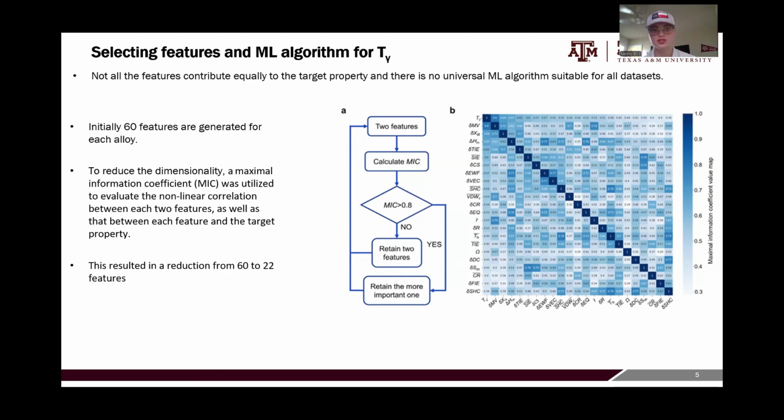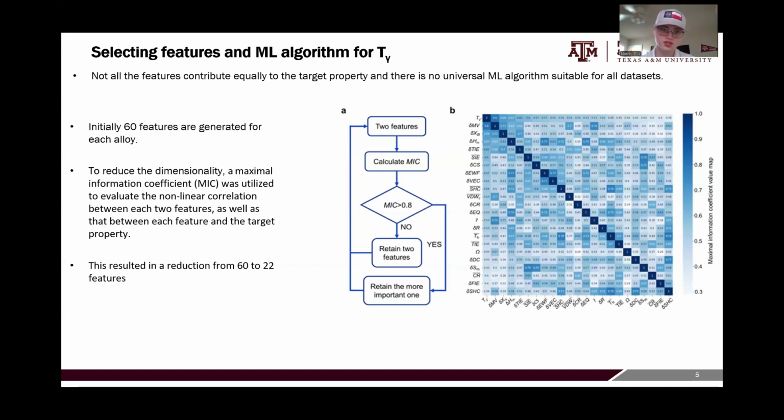But to reduce this dimensionality, they used what is called the maximal information coefficient, and this can determine the nonlinear correlation between two features, as well as between a feature and the target property. In doing this, they were able to reduce it from 60 to 22 features, and you can see the logic that they applied here.